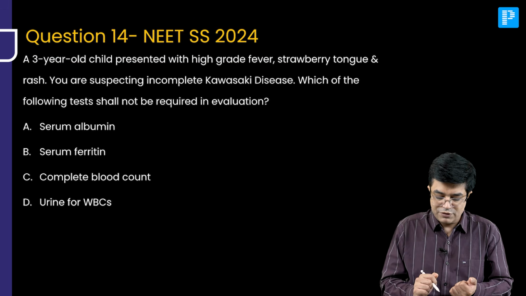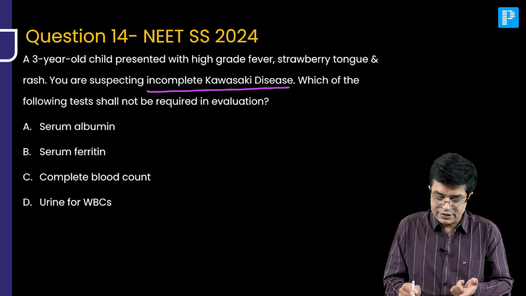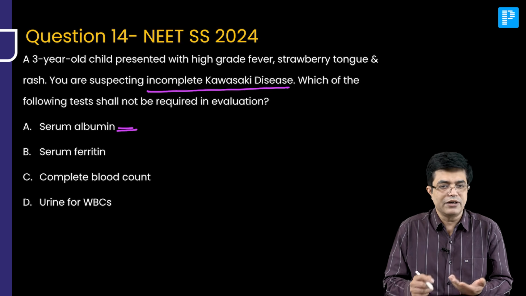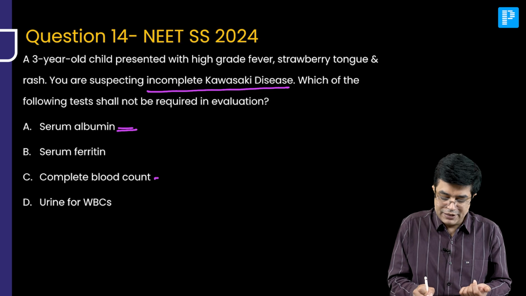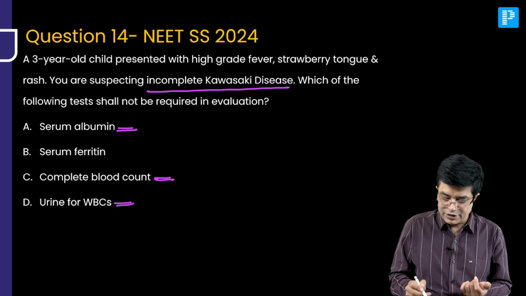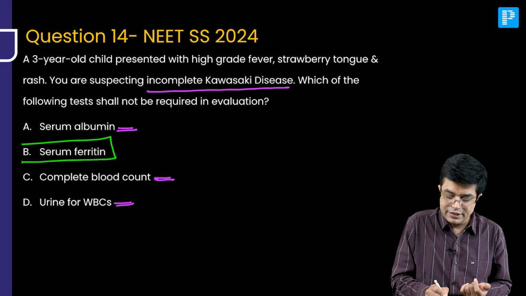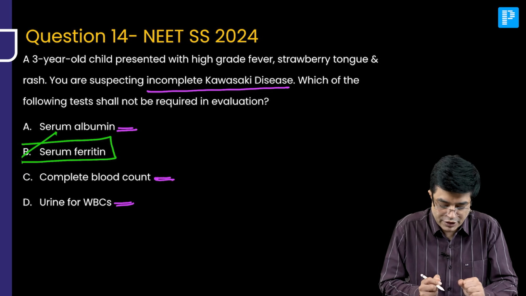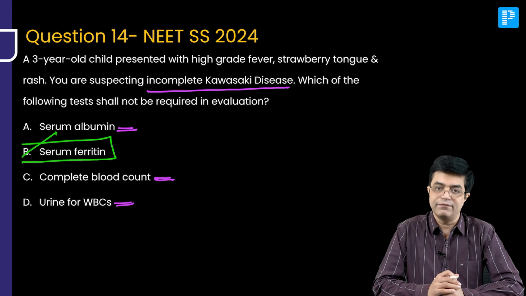Now, question number 14, this is incomplete Kawasaki, and albumin will be done, less than 3 will be in favor of Kawasaki. Complete blood count, you have to look for anemia and platelet count. Urine for WBC, yes, you look for pyuria. What about serum ferritin? Serum ferritin is not required for evaluation of incomplete Kawasaki disease. By exclusion, the answer is B, serum ferritin.